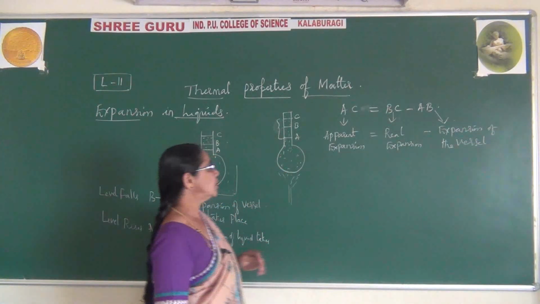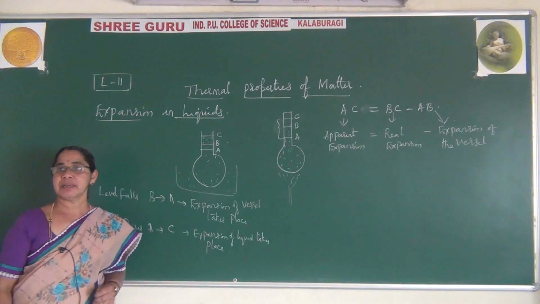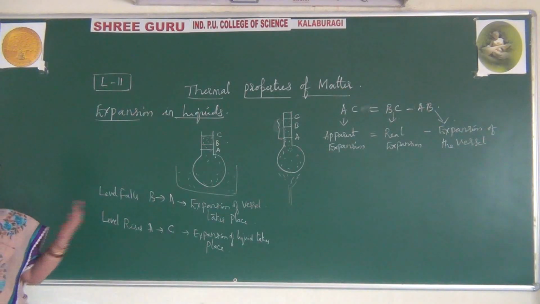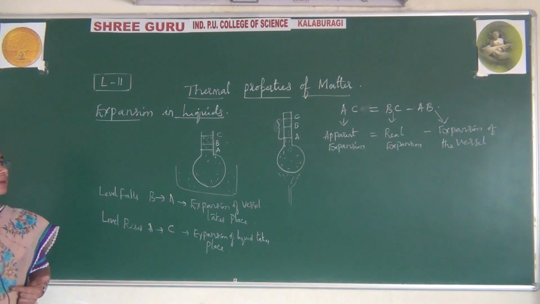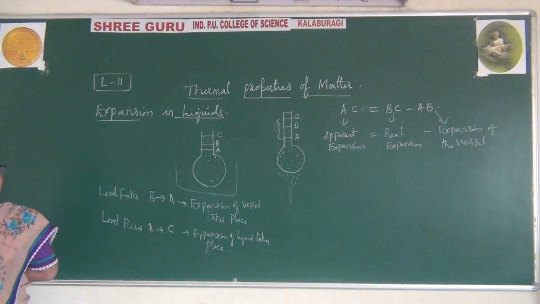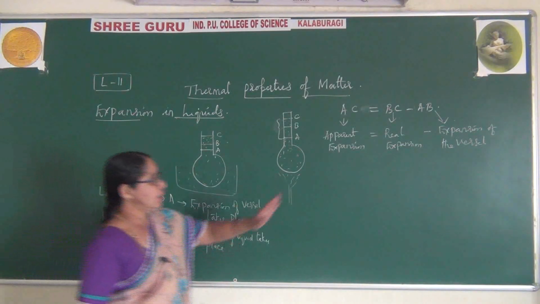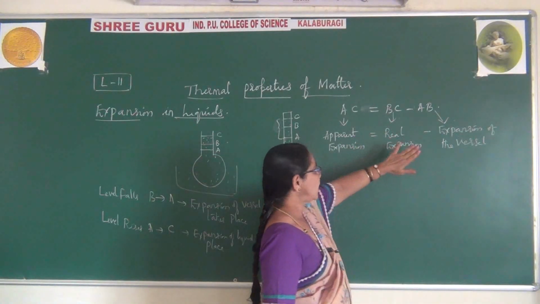So here you have observed apparent expansion, real expansion, and one more, expansion of the vessel, nothing but expansion of the containing vessel. The vessel which is containing the liquid, its expansion you can observe here. Now, what is this real expansion? If I take this side, apparent expansion plus the expansion of the vessel.